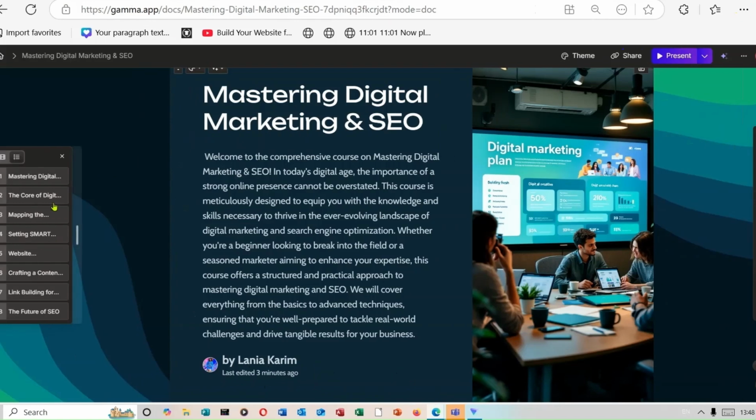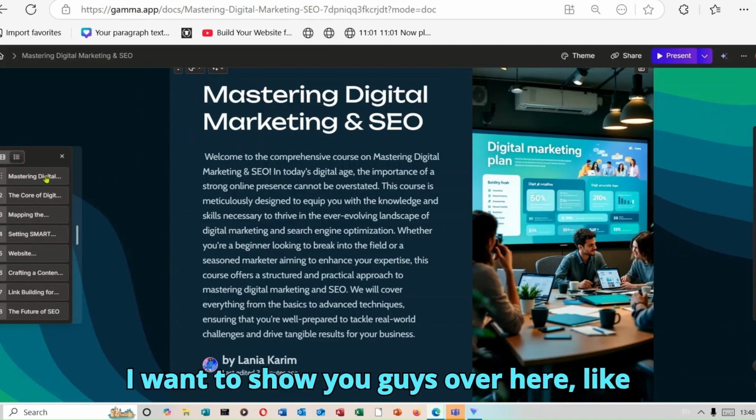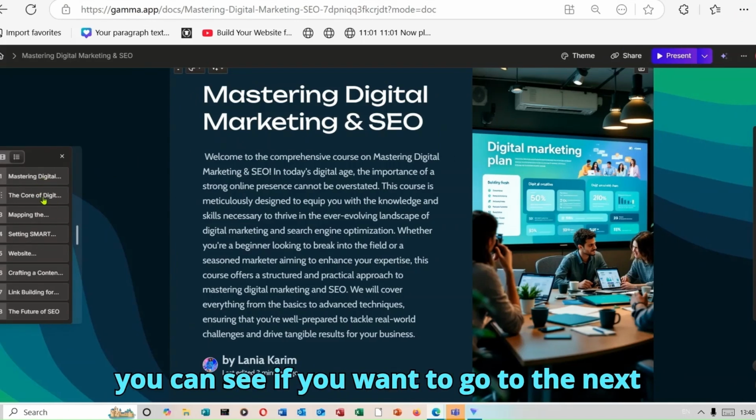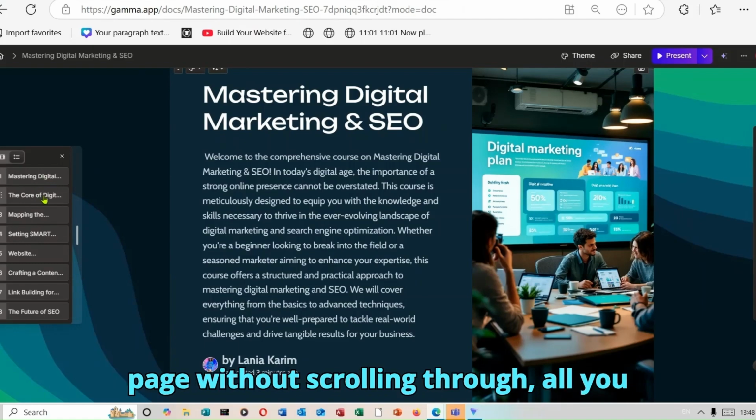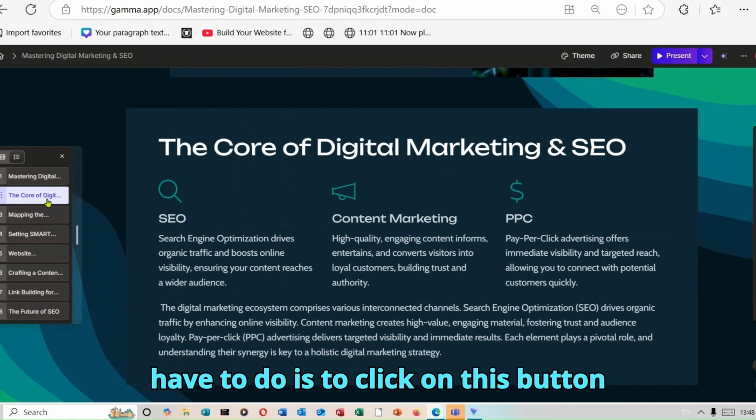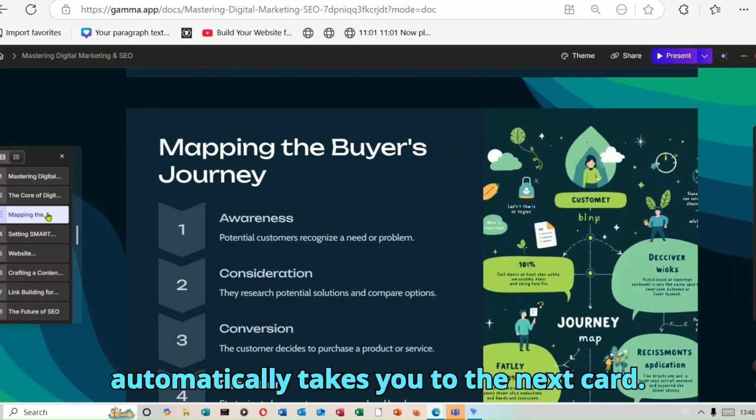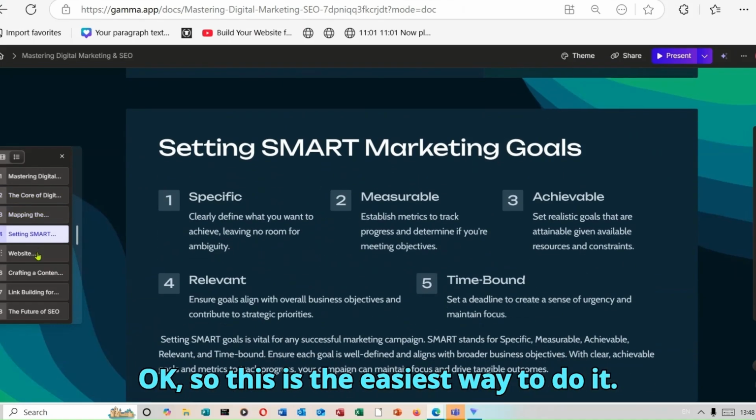The last thing that I want to show you guys over here is that if you want to go to the next page without scrolling through, all you have to do is click on this button like this, and as you can see, it automatically takes you to the next card. So this is the easiest way to do it.